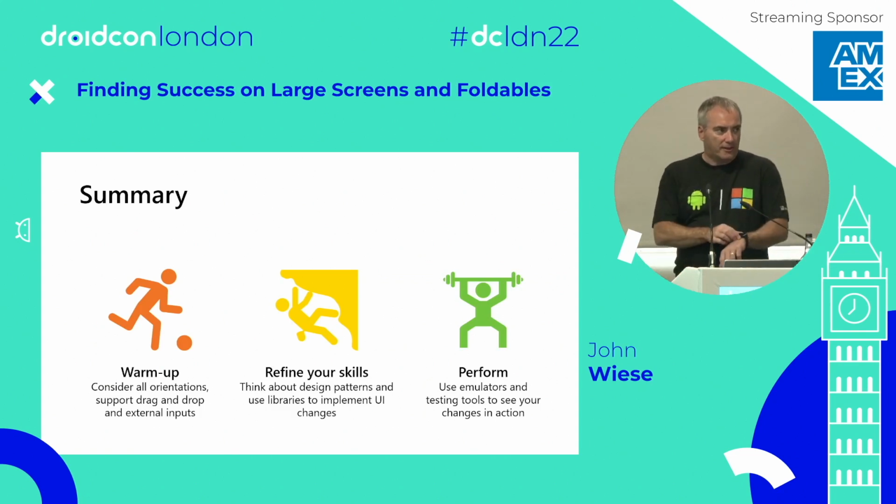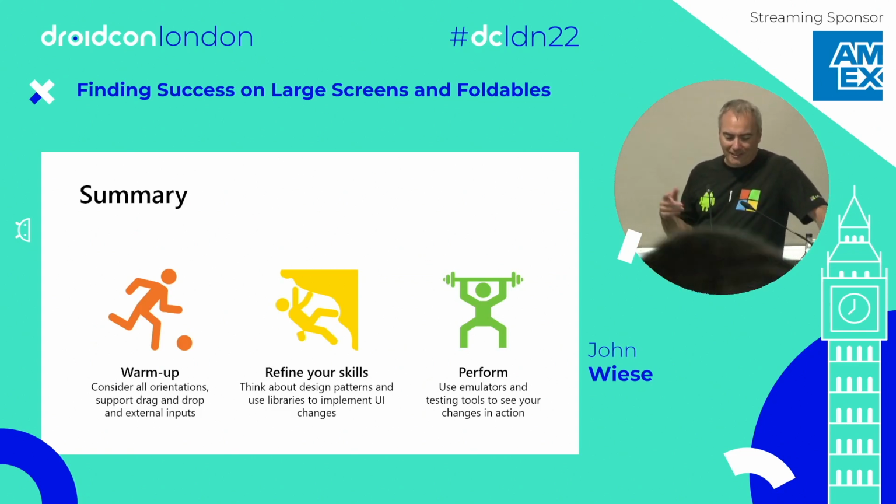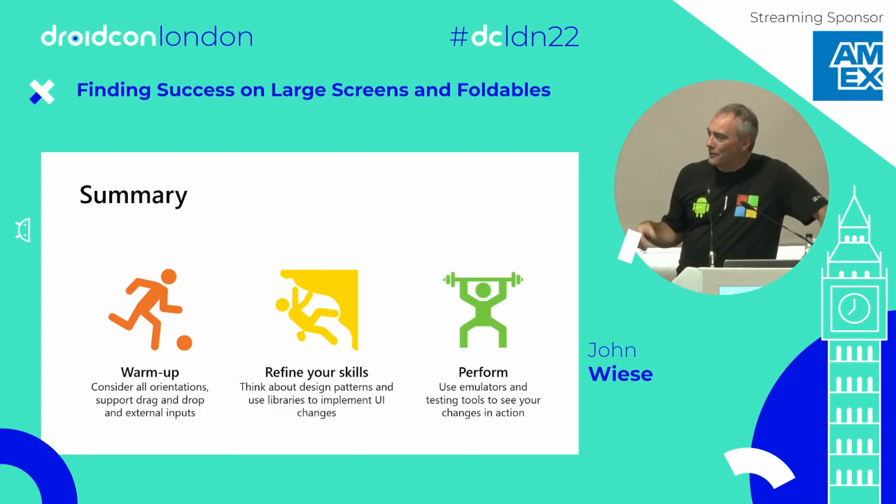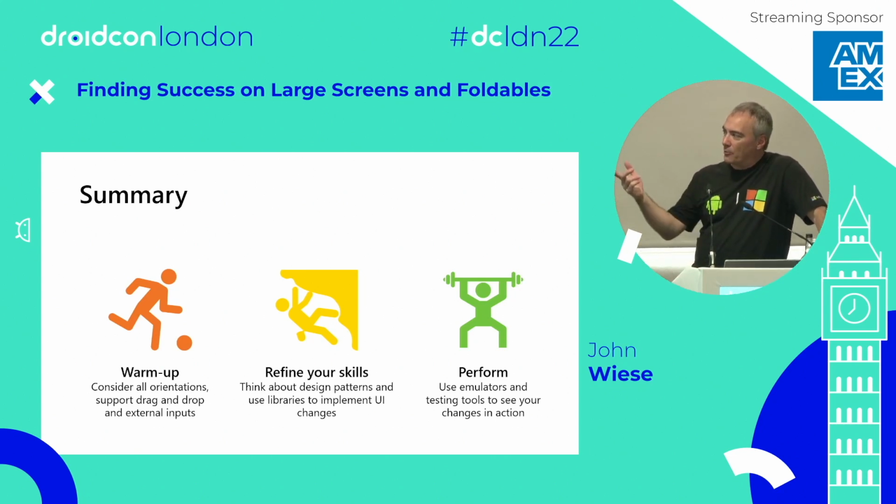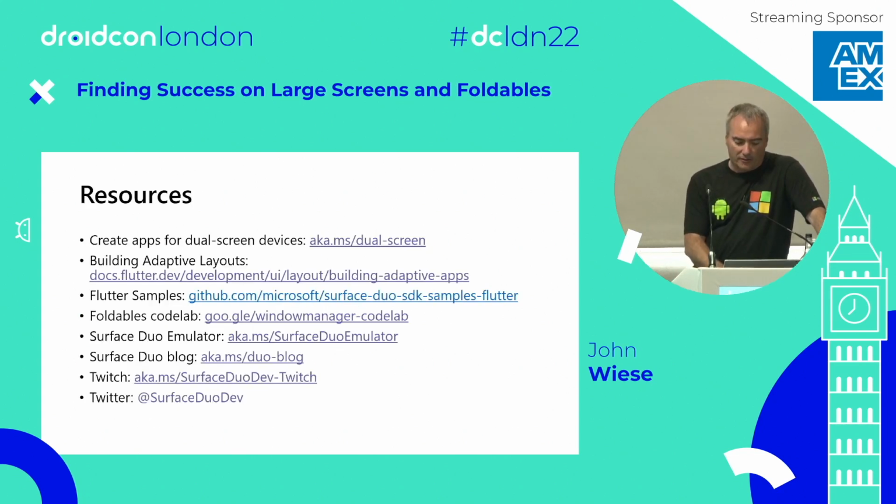I think we're almost at time. Yep. So in conclusion, we've gone through all of this. We did our little warm up. We talked about some of the things that you can do to get started on tackling that low hanging fruit. We talked about some of the tools and framework things you can use, and then we moved into a little bit of testing and some of that more advanced stuff on how you can bring your apps over. So with that, here's a list of resources that you can grab off of my slides later, or if you take a quick picture.